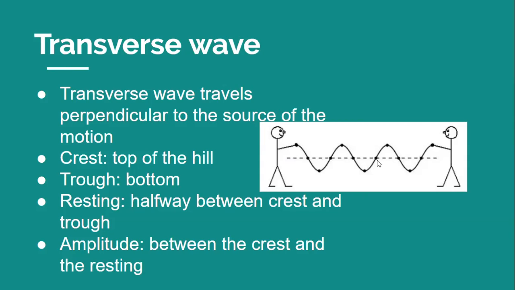This dotted line is going to be our resting point. So it's halfway between our crest and our trough. So our crest, remember, top of the hill. So at the top of these waves is going to be our crest. At the bottom, we have our trough. Then we have our amplitude, which is from the crest to the resting point, or the trough to the resting point. So just from the top to the middle, or from the bottom to the middle.